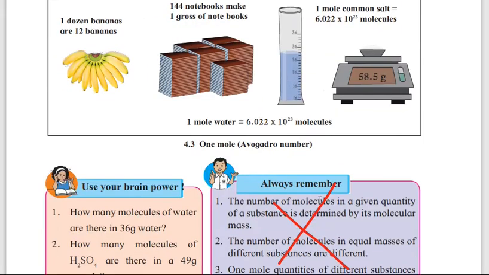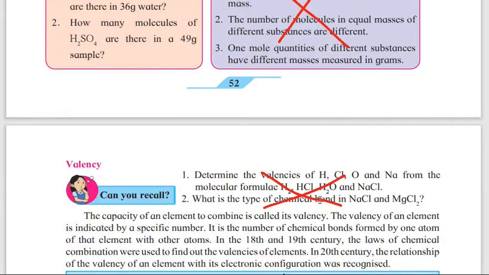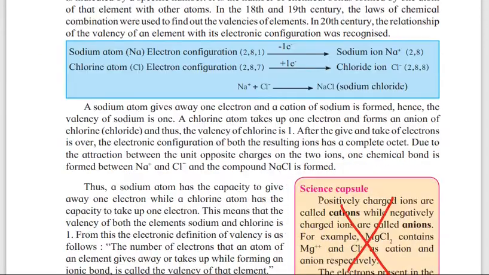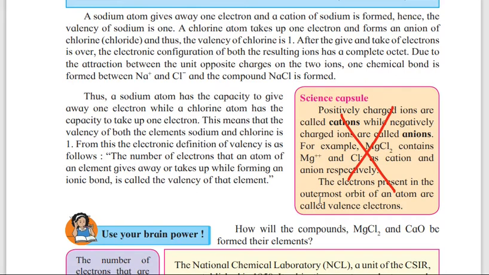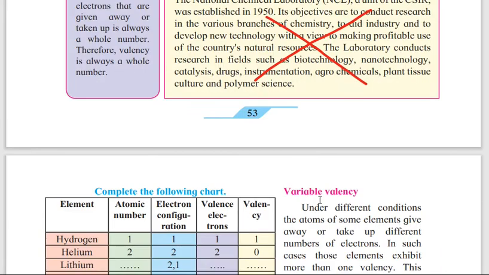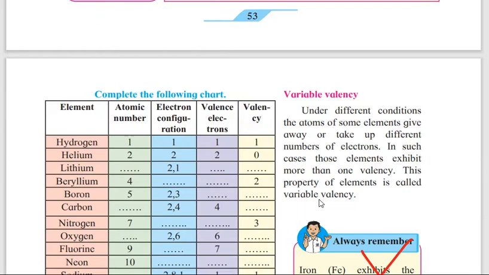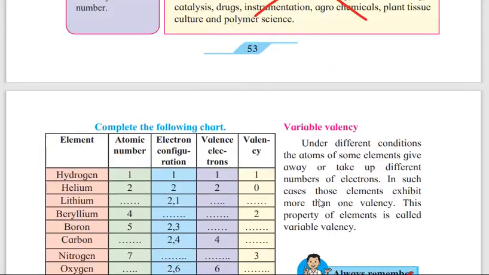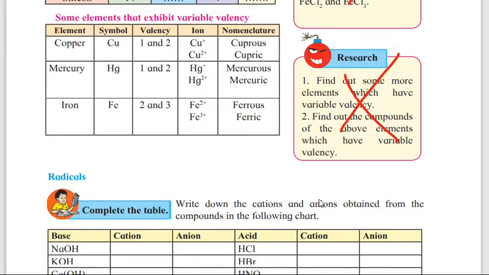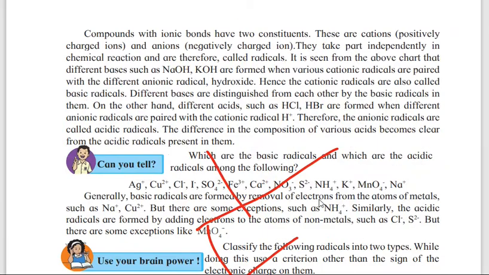Then page number 52, always remember. Page number 53, can you recall, and science capsule, this column is not there. Then again here one more rectangular box, that is National Chemical Laboratory, that is NCL. About this also that information has been reduced. Now again in page number 54, always remember and research has been reduced.